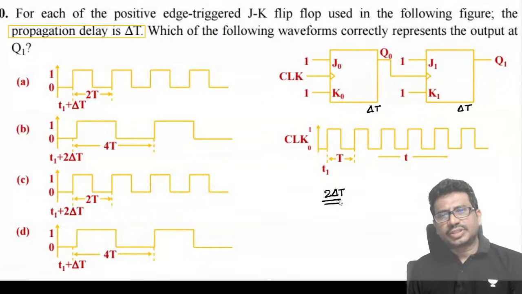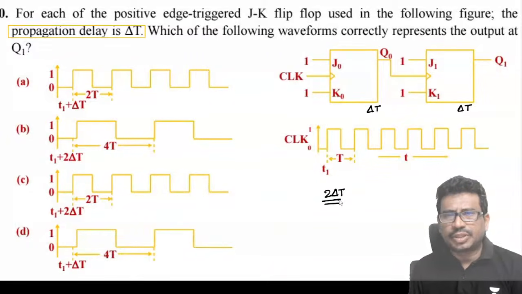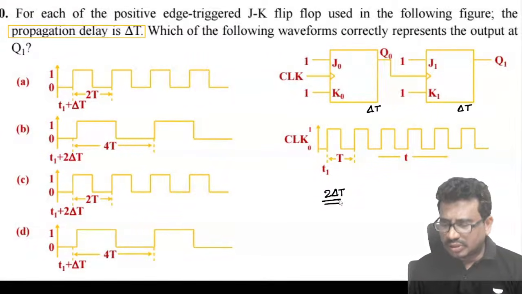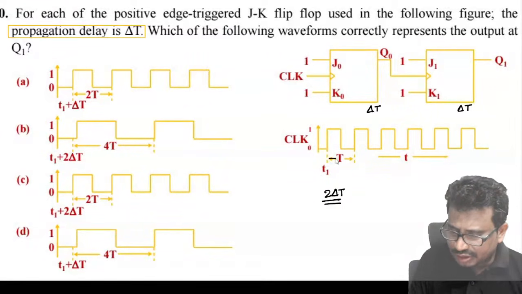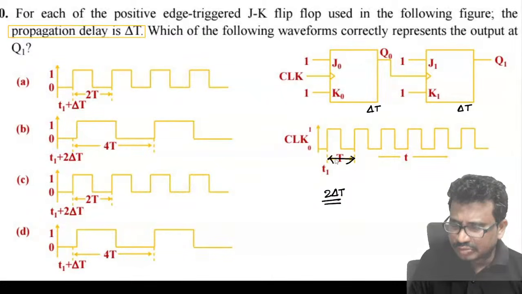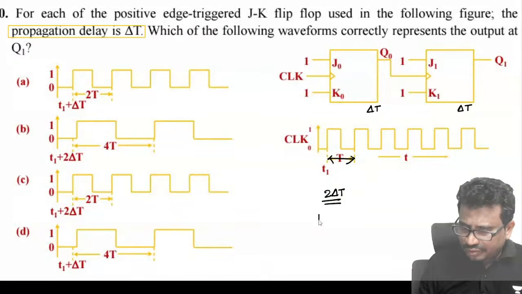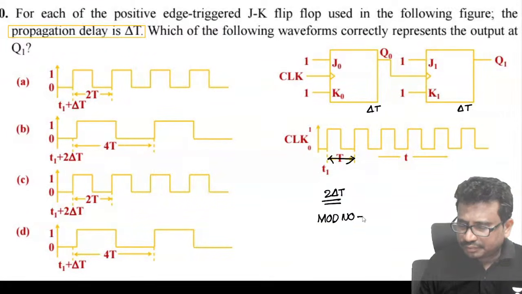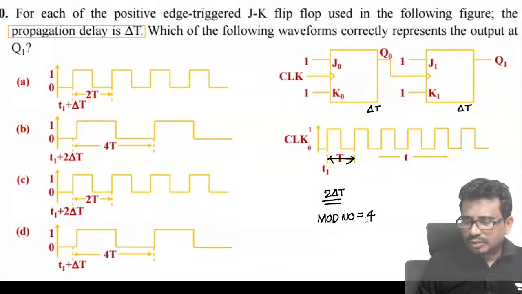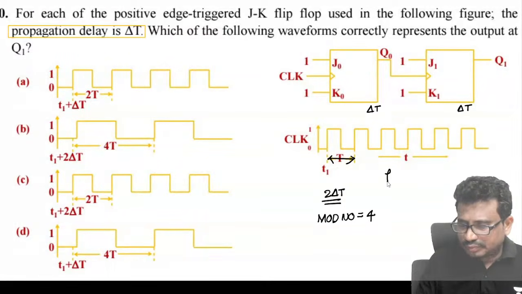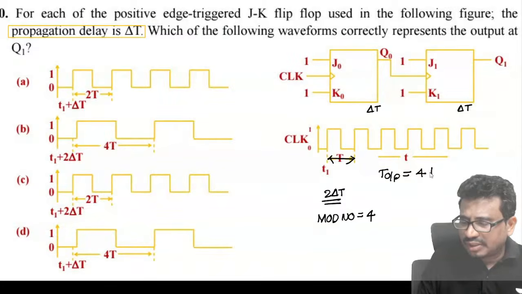And what else do you see here? What type of counter is this? Asynchronous counter. The time period is T. And this mod number is how much? This mod number is 4. It is a mod 4 counter. So the time period of this output will become 4 times the clock.